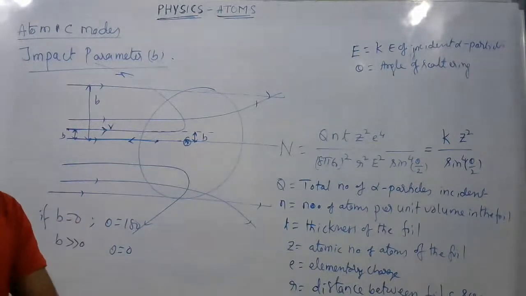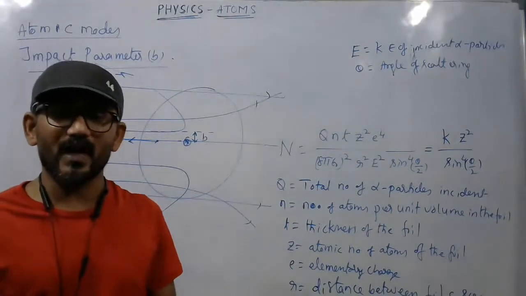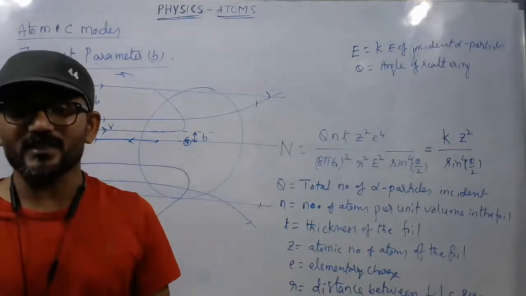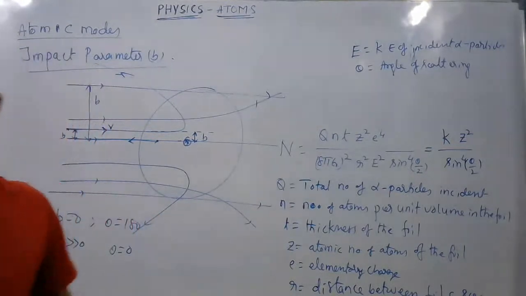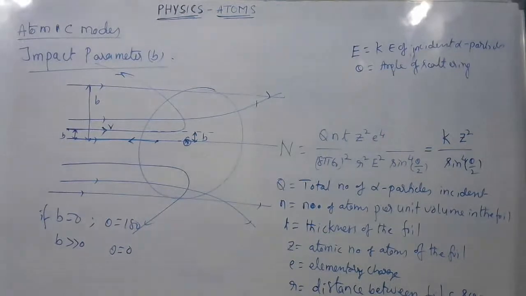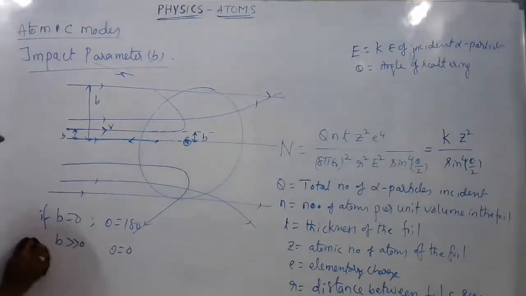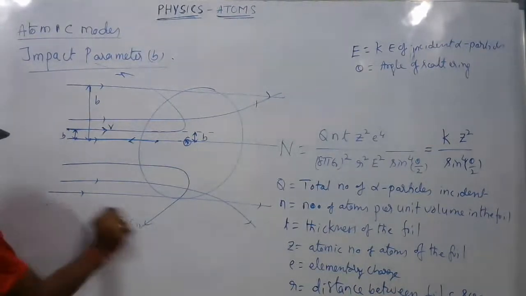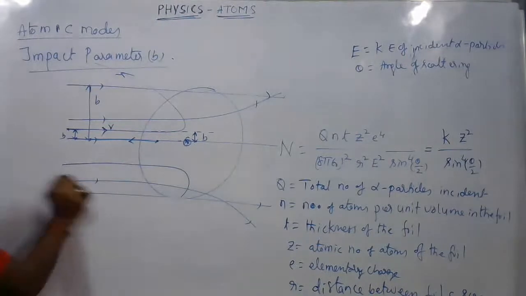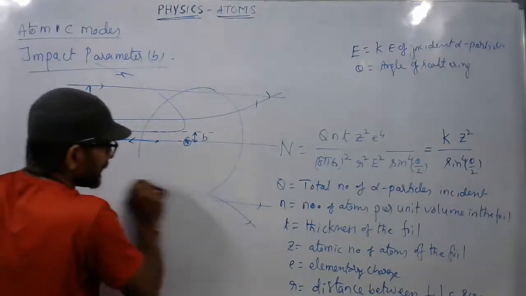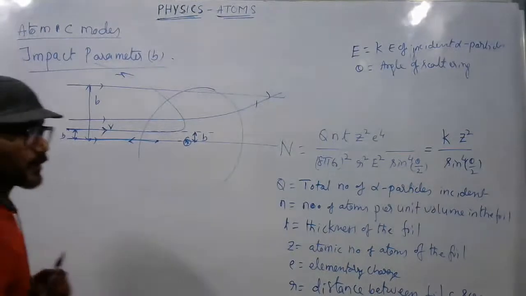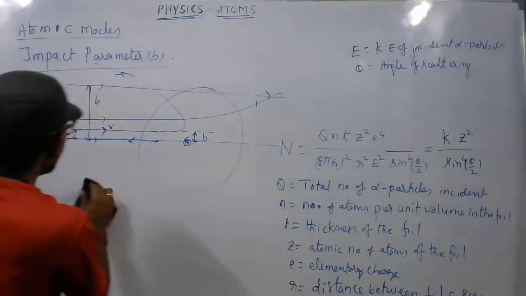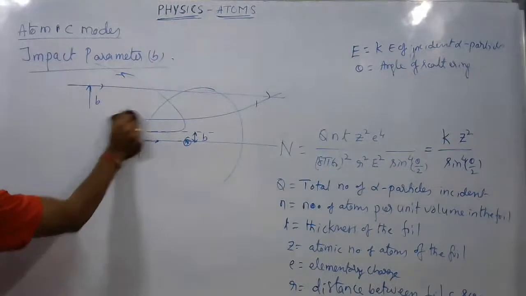Next, a very important concept you need to have an idea about is the distance of closest approach. You can pause and note this down, or take a screenshot. Let us go ahead now with the next concept, called distance of closest approach. It is a very important concept in this case, and that indeed has given an idea of the calculation of the size of the nucleus. That has led to the discovery of the nucleus.